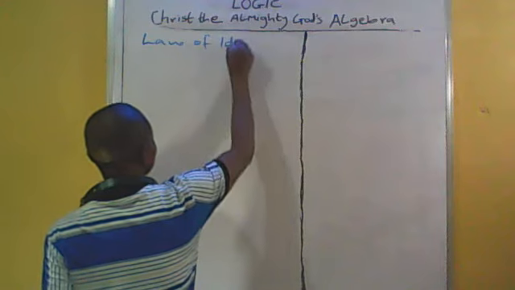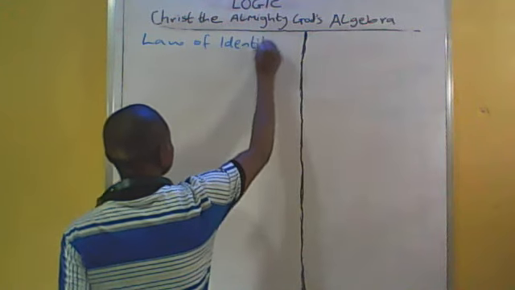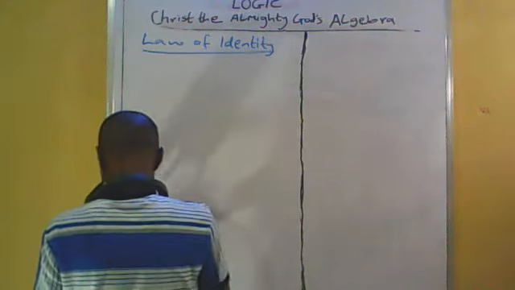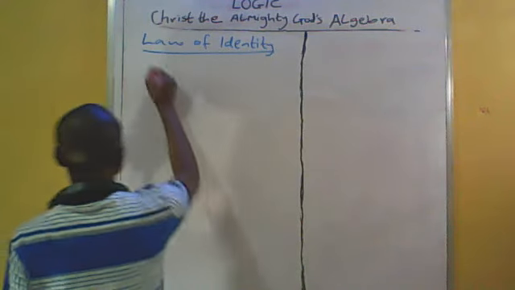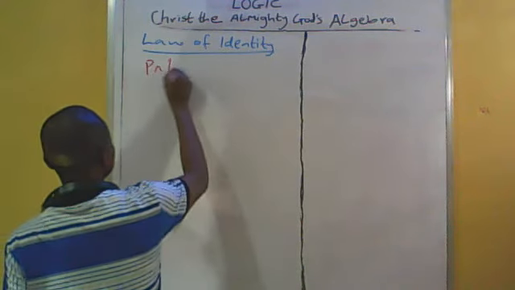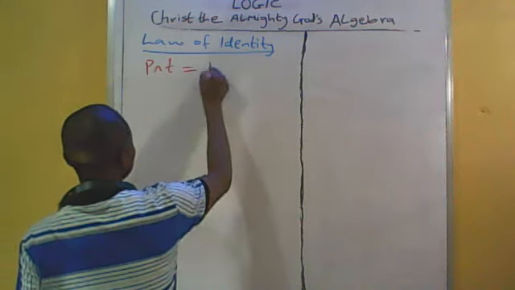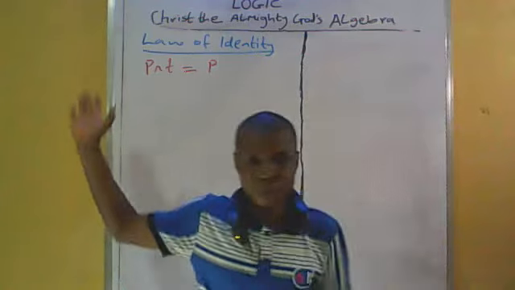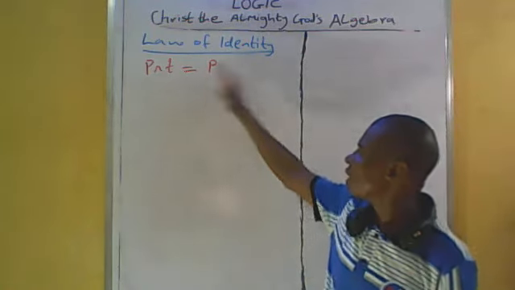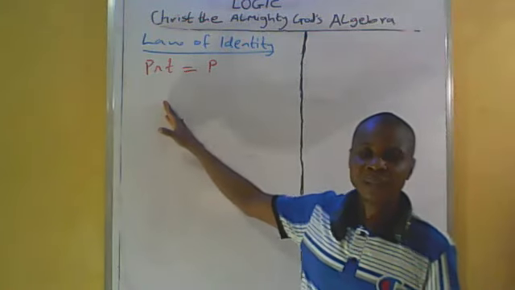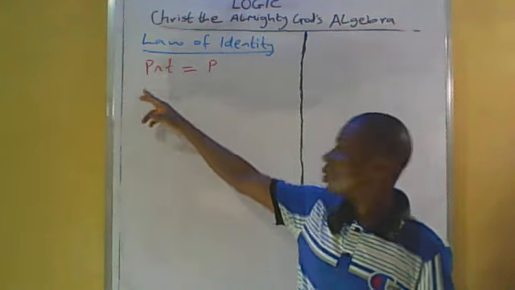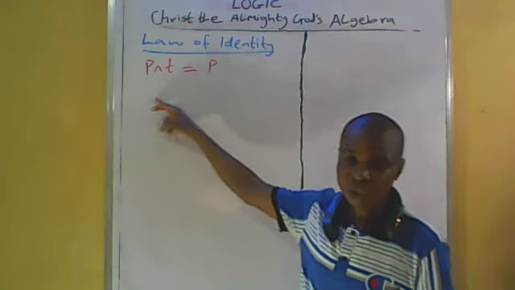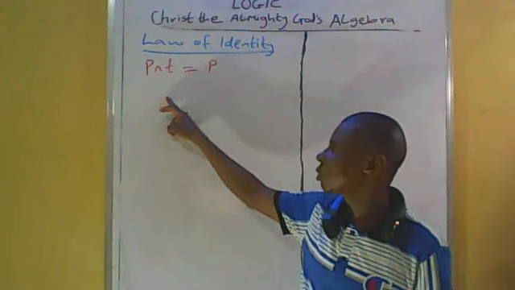Law of identity: P and T is equal to P. This is an example of law of identity by conjunctive statement.